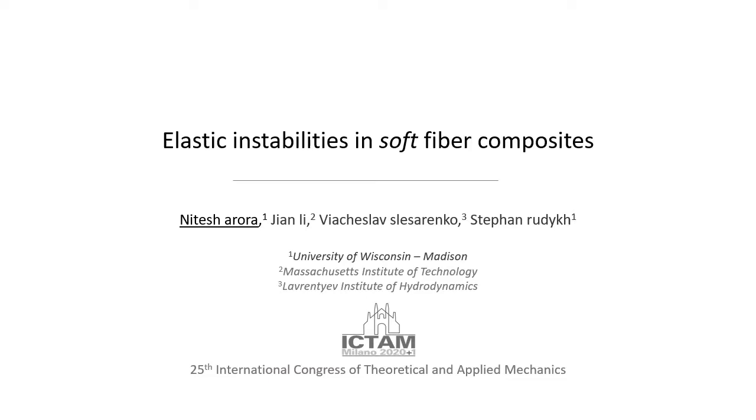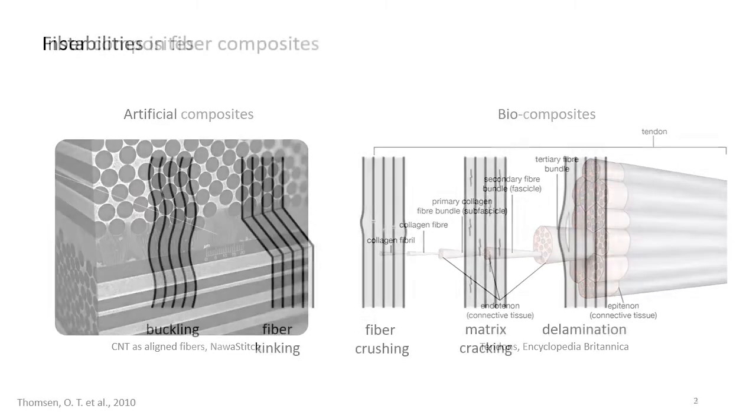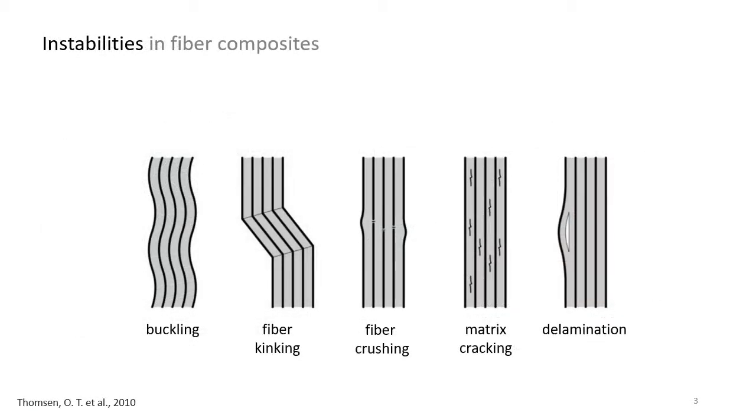As we all know, fiber composites are commonly employed as structural basis for building not only man-made materials such as carbon fiber reinforced composites, but also by nature as biocomposites in tissues and tendons. The reason behind their wide application is that they simultaneously provide many desirable mechanical properties like toughness, rigidity, lightweight, and flexibility. However, because of the heterogeneities involved, they are also prone to many instabilities as listed.